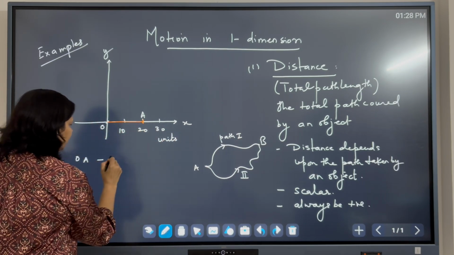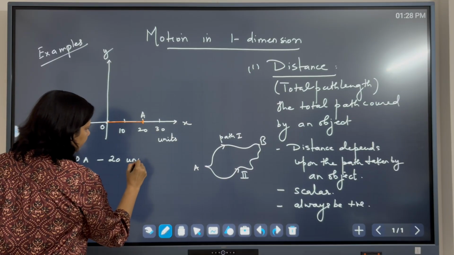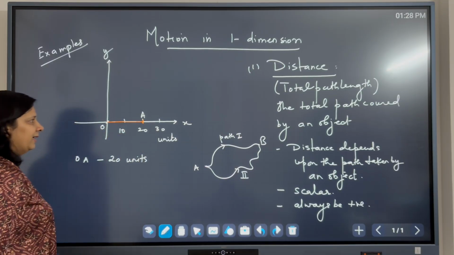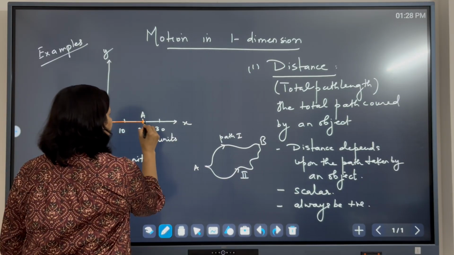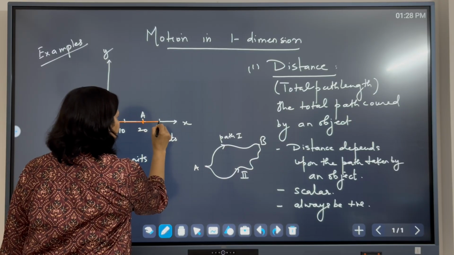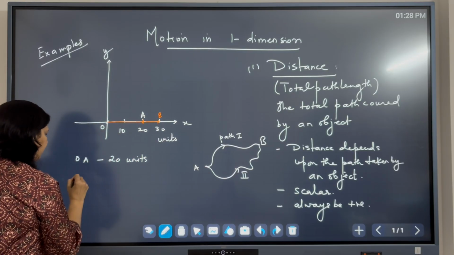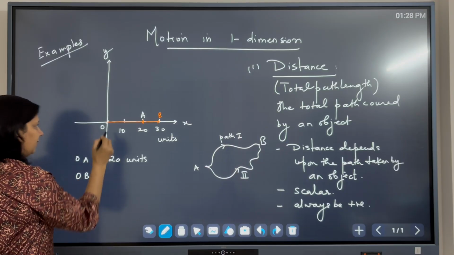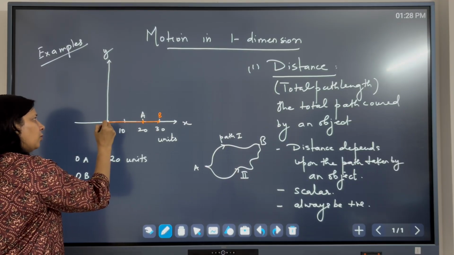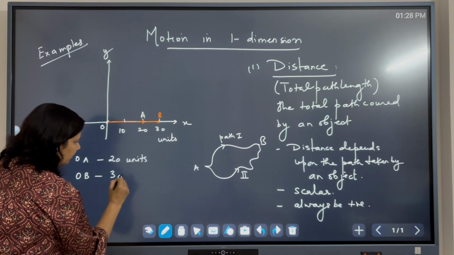This is 20 units. Then the object moves further from A to B. Now the distance covered by the object from O to B will be 30 units.